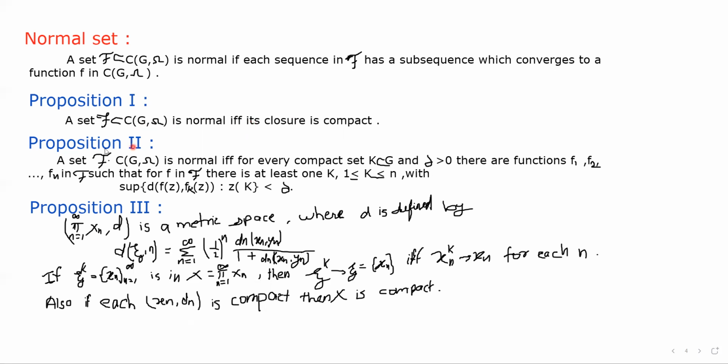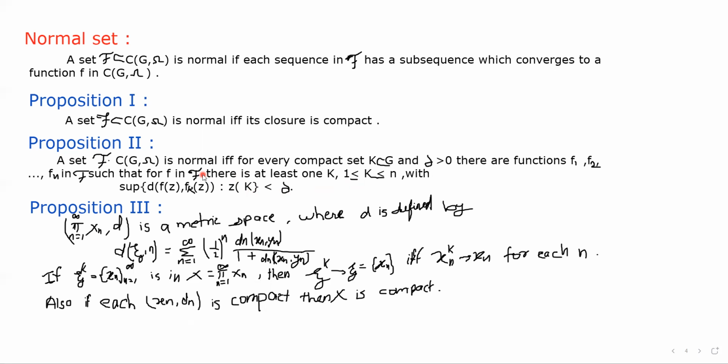The second one: a set script F which is a subset of C(G, Omega) is normal if and only if for every compact set K which is a subset of G and delta greater than 0, there are functions f1, f2, up to fn in script F such that for f in script F there is at least one k between 1 to n with the supremum of d(f(z), fk(z)) less than delta. Okay.